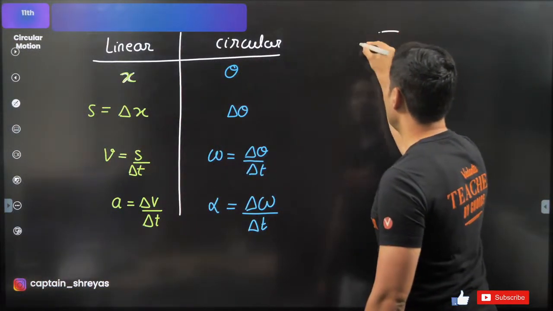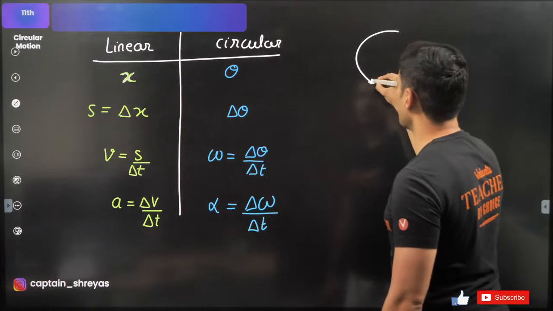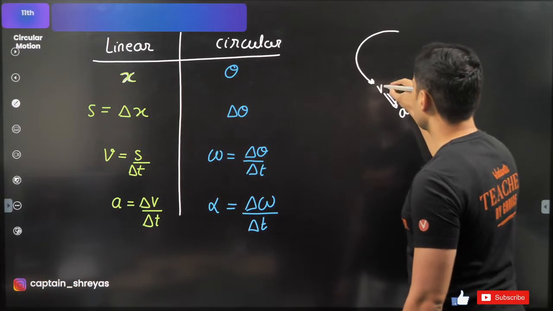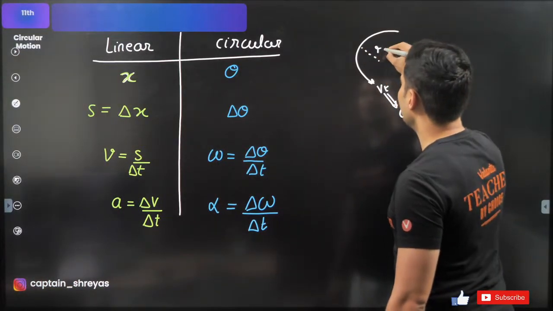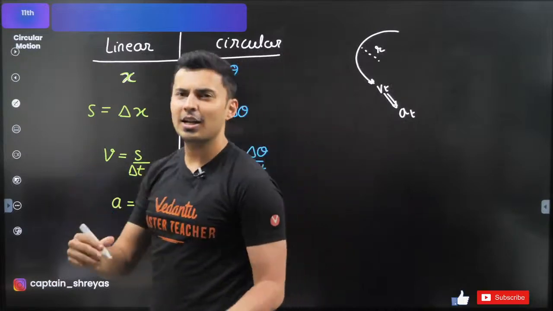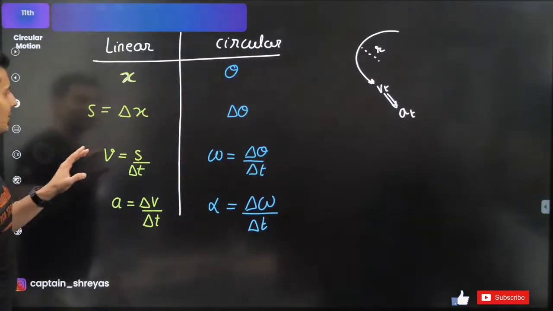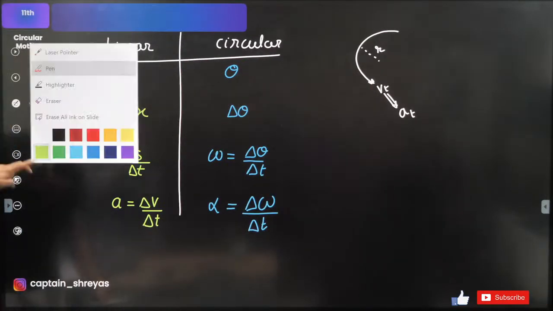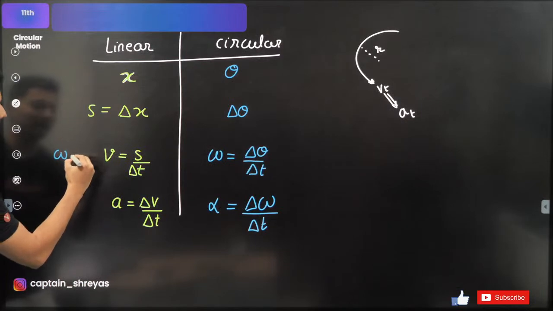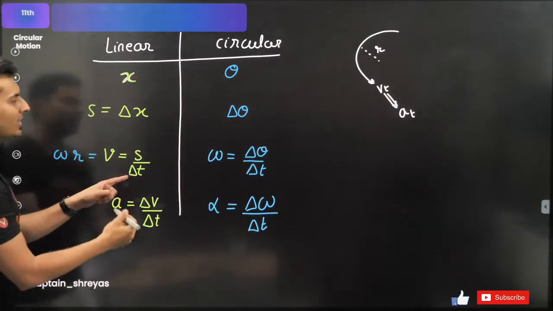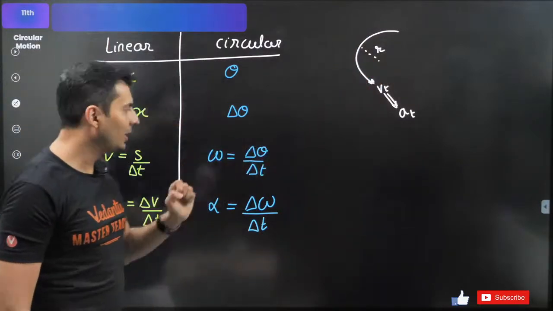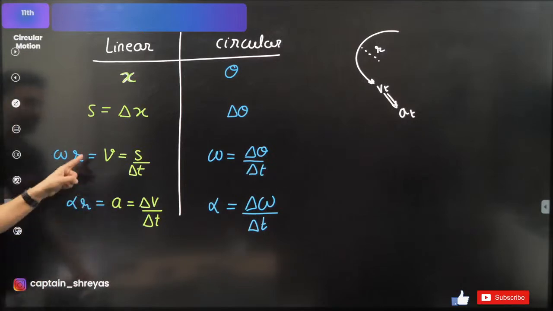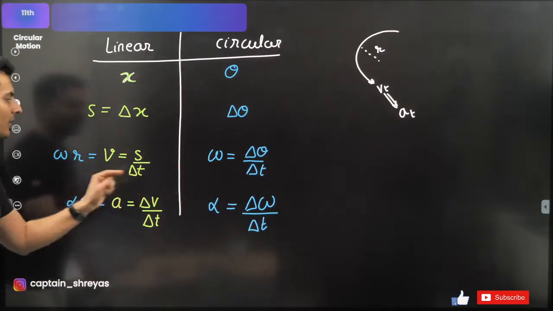So, say for example, you have this circular motion. This is velocity, this is your tangential acceleration, this is tangential velocity, this is your radius. So, all these things are related. How are they related? Well, it's simple, guys. I'll tell you how. This V is nothing but omega into r. Velocity is nothing but angular velocity into r, and this tangential acceleration is nothing but alpha into the radius. This is how they are related to this omega or this alpha.